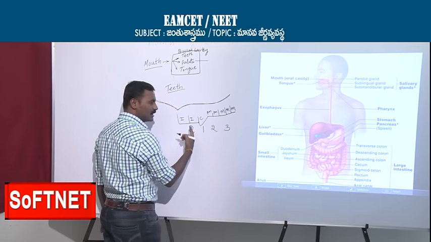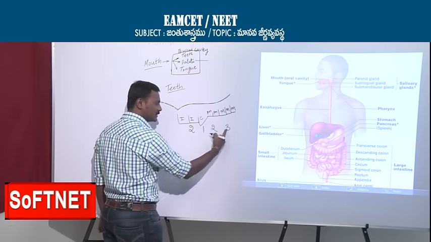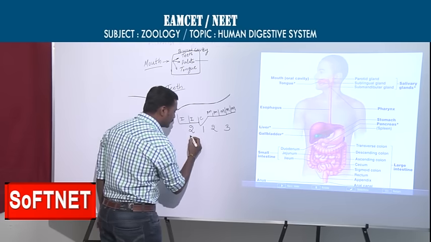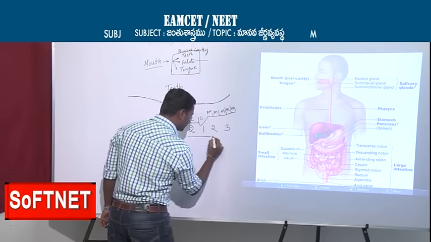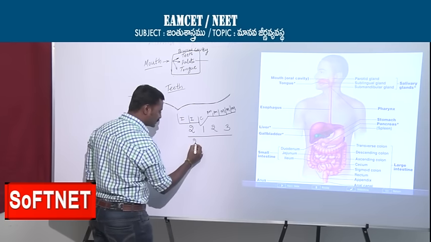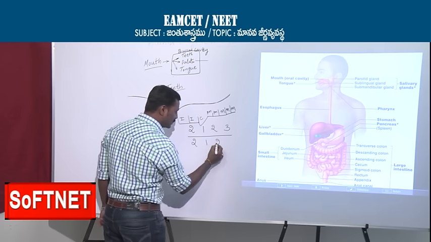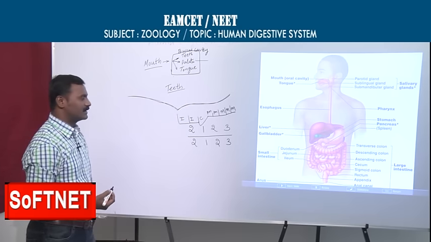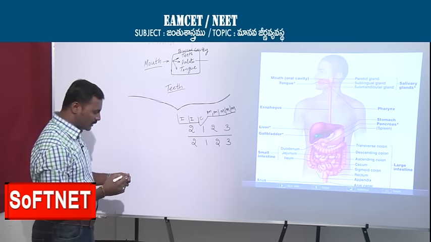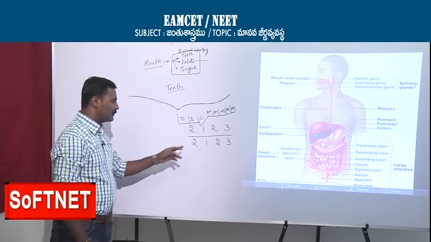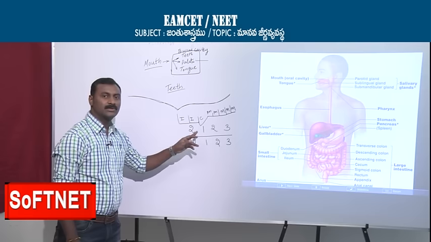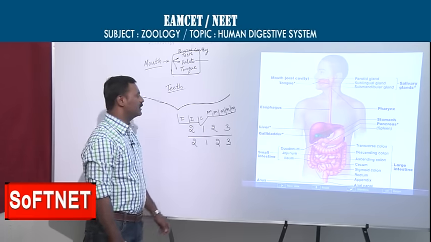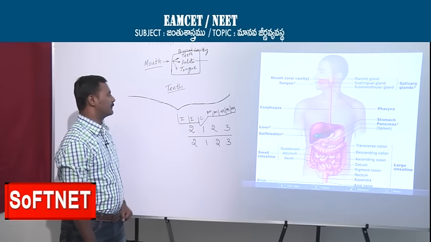This is our dental formula for half of the jaw. The upper jaw is the same as the lower jaw. So 2, 1, 2, 3 by 2, 1, 2, 3 is our dental formula.